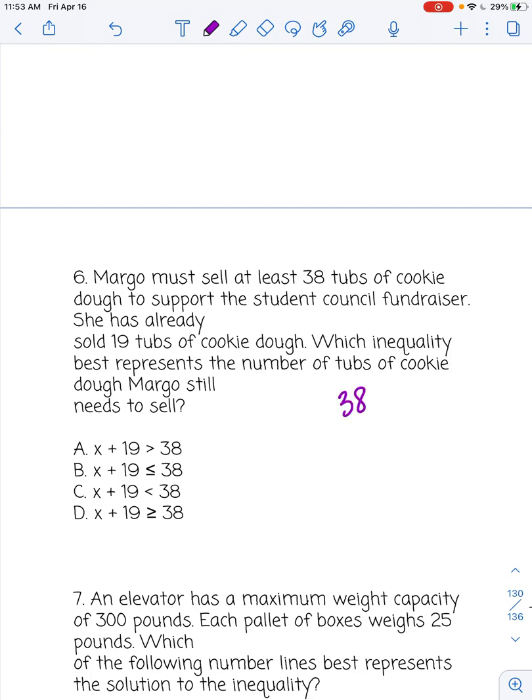Okay, so when I first set this up, I know it has to be at least 38. Can it be 38? Yes. Can it be less than 38? No. So we cannot have it less than 38. It can equal it, which means I need the "or equal to" part of the inequality sign, and it can be greater than 38. So I'm going to use x for what I still can sell, and then x plus 19, because I've sold 19, and I need a mystery number that will get me to at least 38. So this inequality is going to be D.